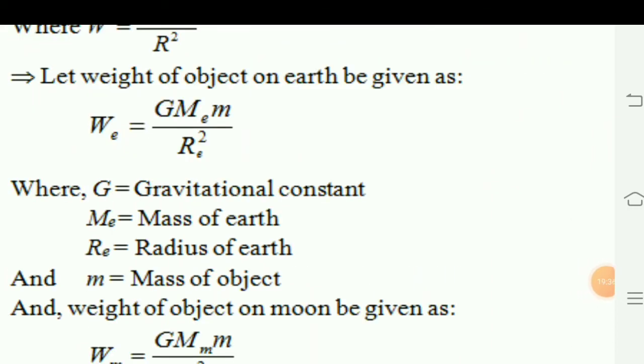Let the weight of an object on earth be given as W is equal to G into mass of earth into mass of object divided by the radius of the earth, that is, the square of the radius r square.